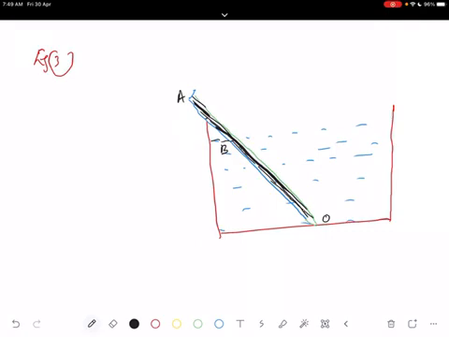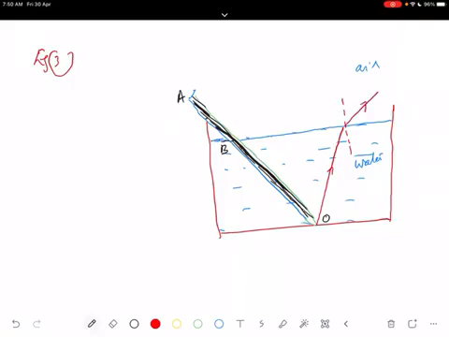Then we see the ray diagram for this. From the tip of the pencil, that is from O, I'm going to make some rays. One ray of light coming from here reaches the interface. This is the water interface. This is air, this is water. This is the ray. One ray from the tip of the pencil reaches this point, so we can make a normal at this point. Then it bends away from the normal.